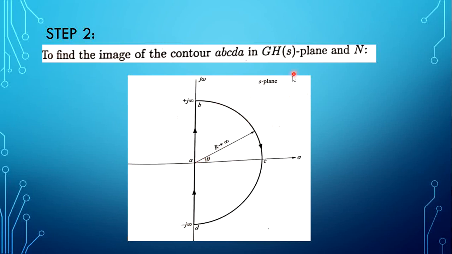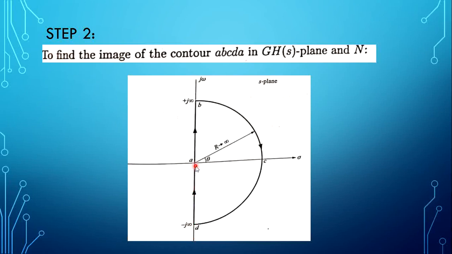Only one semicircle with radius r tends to infinity when there is no pole at origin. Now here if you see this Nyquist path, this is sigma, this is j omega. In real axis it is sigma, it is j omega. It starts from minus j infinity.